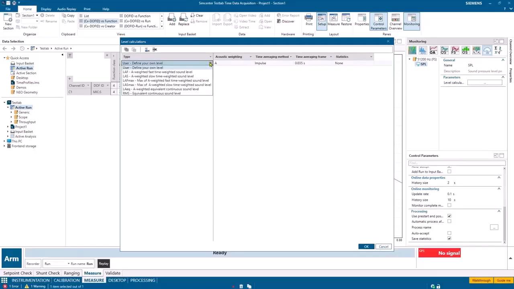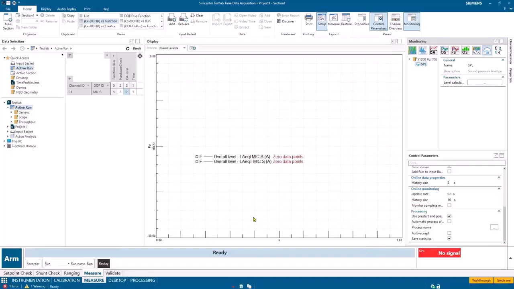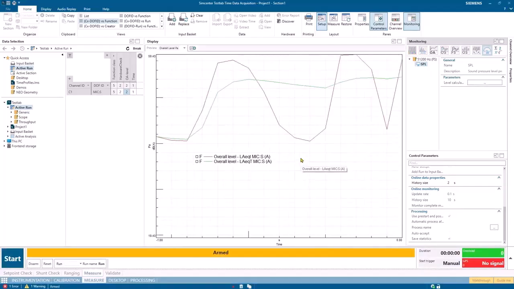Okay, so those are some of the other things. I can calculate some of these other ones here. So if I do LAEQ, that is the averaged sound pressure level, equivalent, rather. And so you see I actually get two things here, a small t and a big T. And that is the two different options you have between cumulative and instantaneous. The small t is instantaneous, and that's going to update every sample, essentially, or every increment in this case, which should be every 0.1 seconds. And then the large T is the cumulative. So it's going to take all of those samples that were measured.